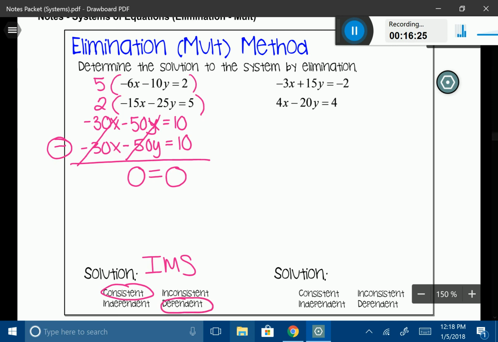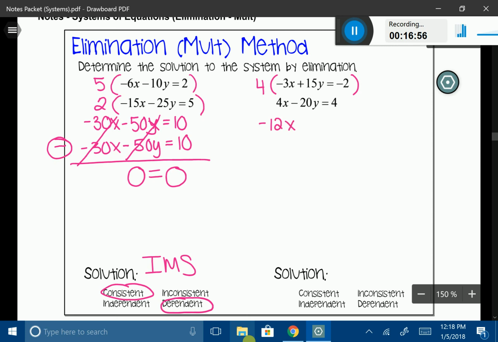Okay, let's try one more. I bet you can guess what this one's going to look like. Now we could work with our x's here, we could work with our y's. The more you work with these, the better you're going to get at them. So I personally think that we could make the x's 12. So let's go ahead and do that. I'm going to multiply the top by 4, and that's going to give me negative 12x.